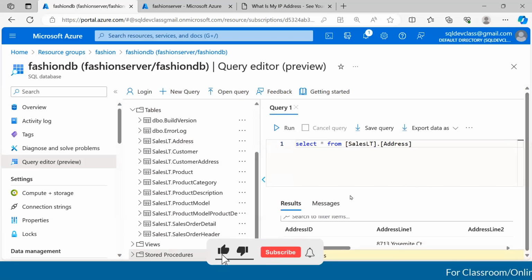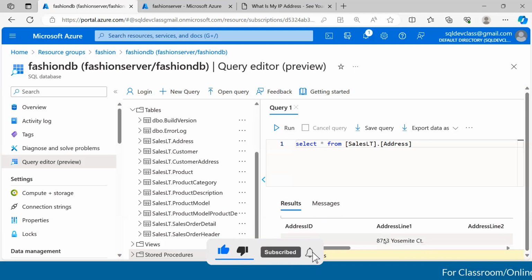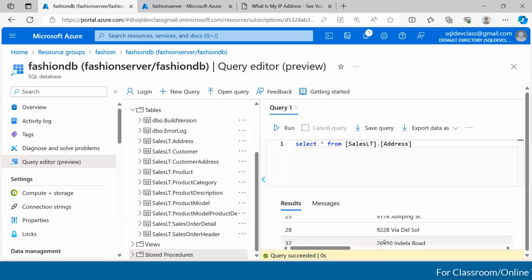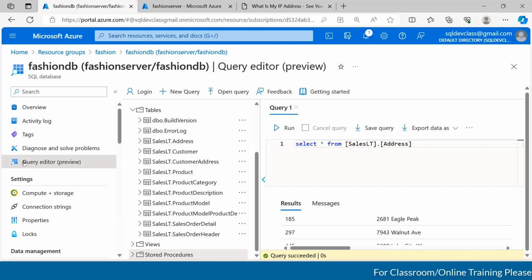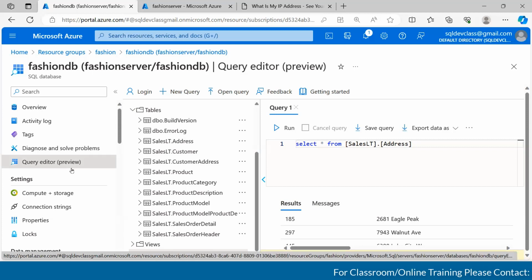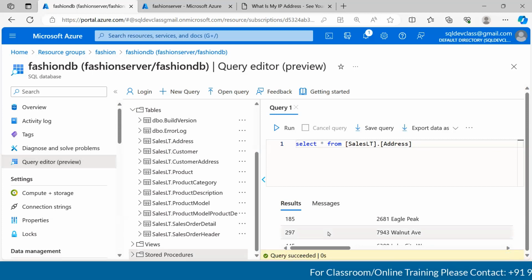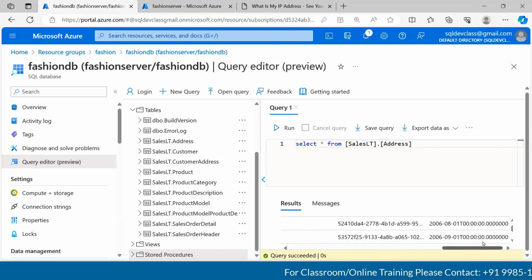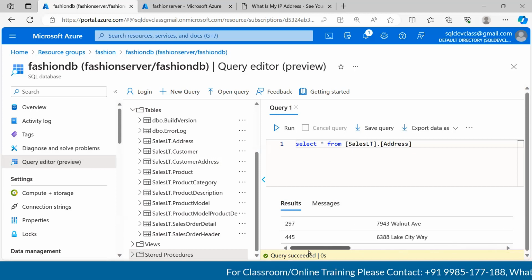Yeah, so you can notice, guys, that's the problem with this editor. See how hard it is to view the data. You can always see only 3 records, not more than that. You cannot even expand the section. That's how it will be on the query editor. This is called the query editor, and we are accessing this query editor from the portal via a web browser. But still, we were able to query the data successfully, and we are able to view it.